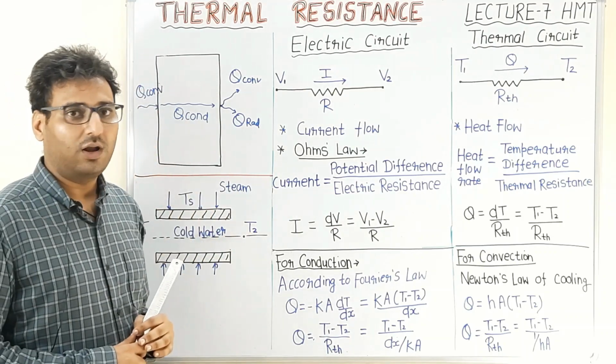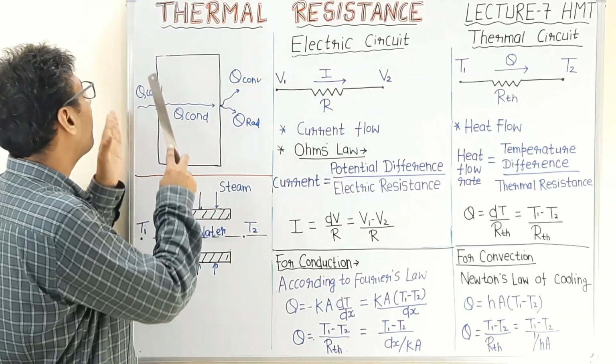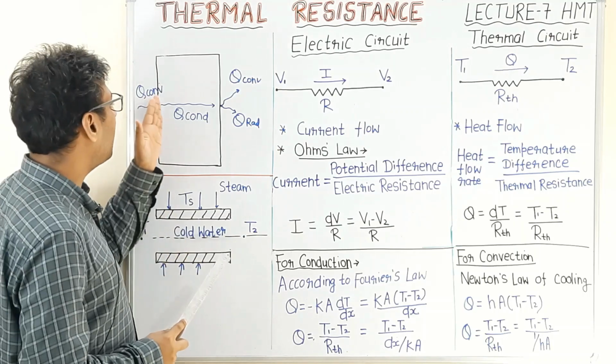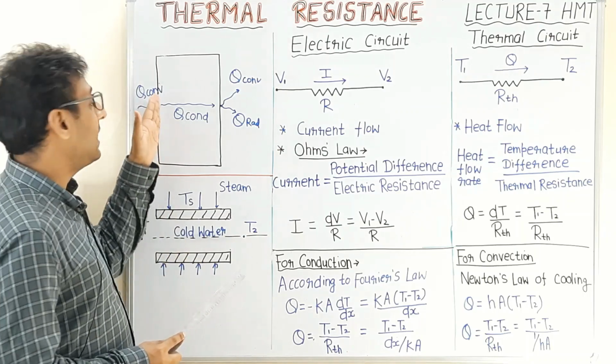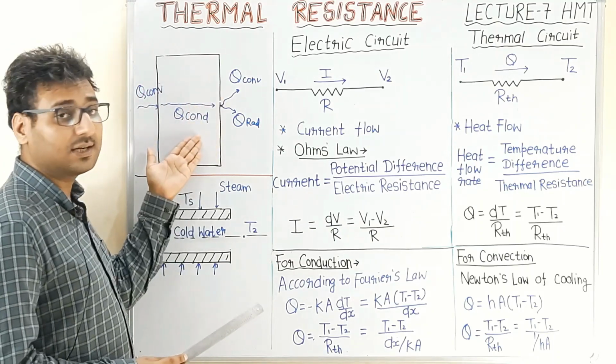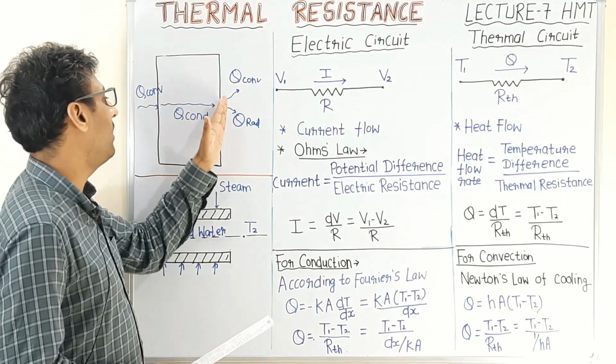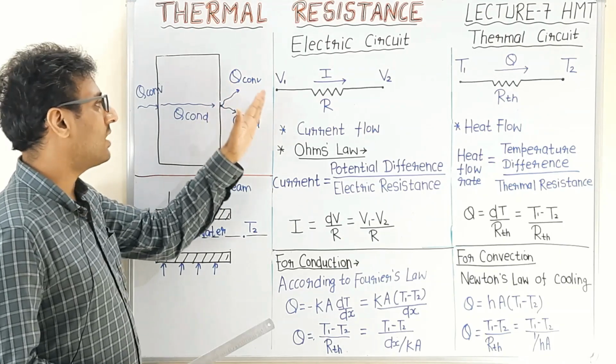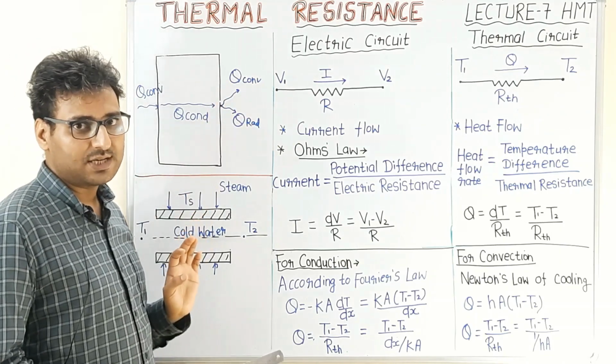Consider a plane wall. Heat is transferred from hot combustion gases to the inner face of the wall by convection. Heat is transferred from the inner face to the outer face of the wall by conduction, and again heat is transferred from the outer face of the wall to the surroundings by convection and radiation.